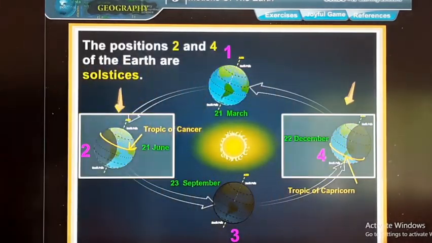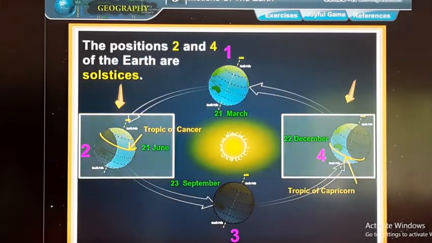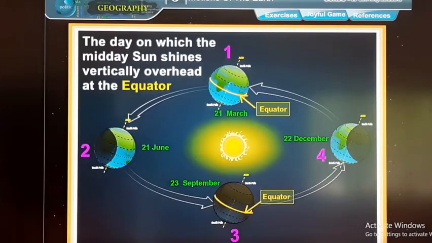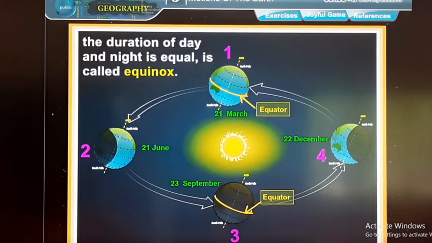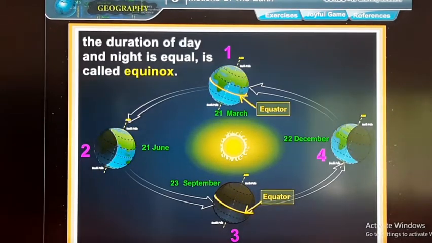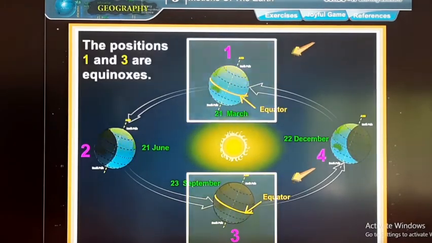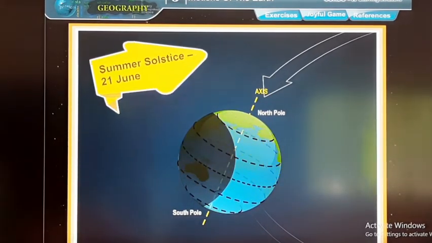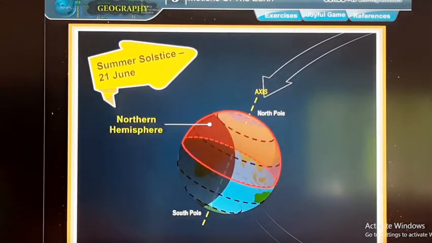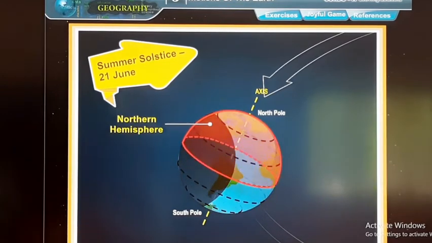The position 2 and 4 of the Earth are solstices. The day on which the midday sun shines vertically overhead at the equator and the duration of the day and night is equal is called equinox. The positions 1 and 3 are equinoxes. Summer solstice, 21st June. On 21st June, the northern hemisphere experiences the longest day and the shortest night.